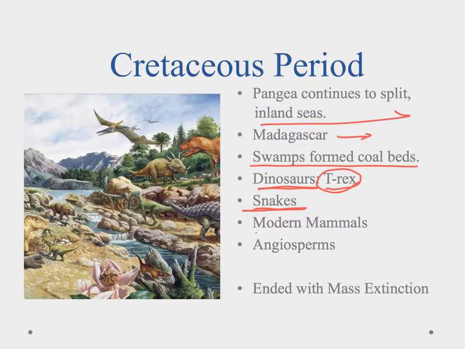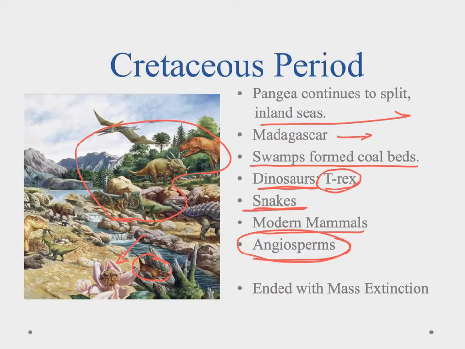We have some more modern mammal groups that are evolving at this point in time. Not that we had the modern mammals. Remember, these are just groups. So these are just types of mammals that will evolve into our modern day species. And the big one is we had the advent of flowering plants. So if we look over here, we can see some modern day looking insects, the modern day plants going on. You can see some mammals down here. We have our suite of dinosaurs up here going on as well.